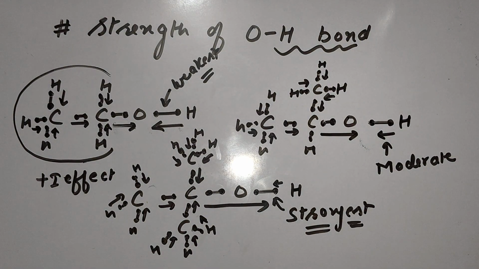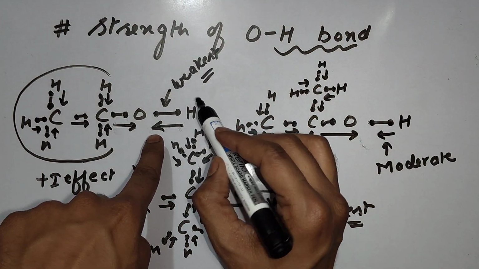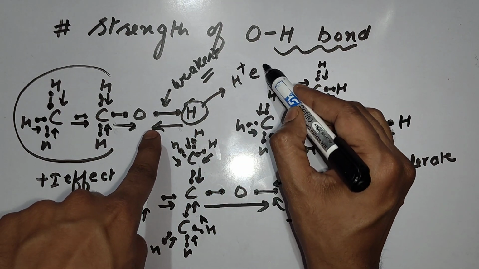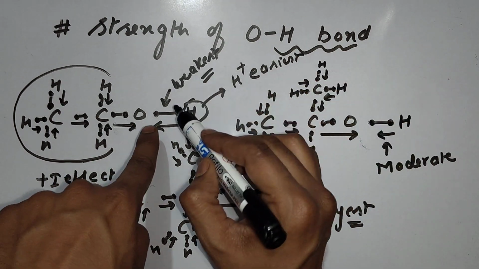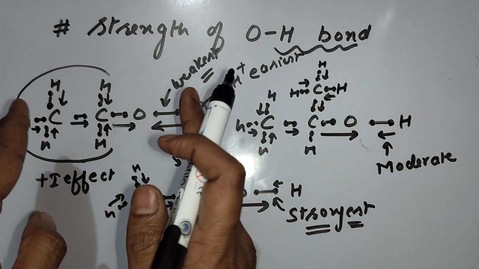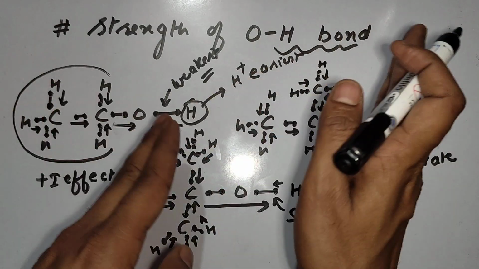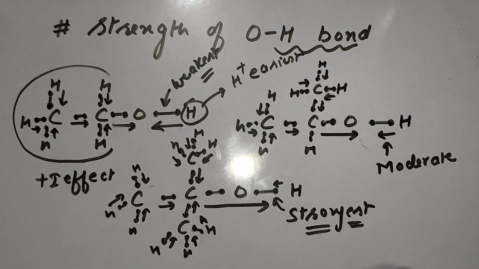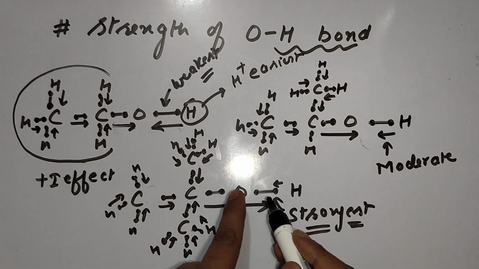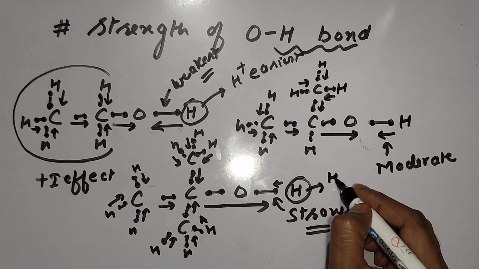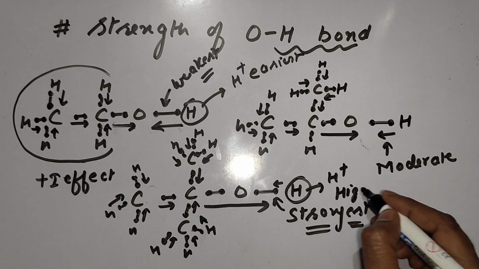Please catch it. If this bond is weakest, the release of H positive ion will be easiest here, because the weakest bond will break easily. A particle which releases H positive ion easily is a strong acid. This strength of releasing H positive ion will decrease from 1 degree to 3 degree, because 3 degree has the strongest bonding between O and H. So here H positive ions will release with high difficulty.